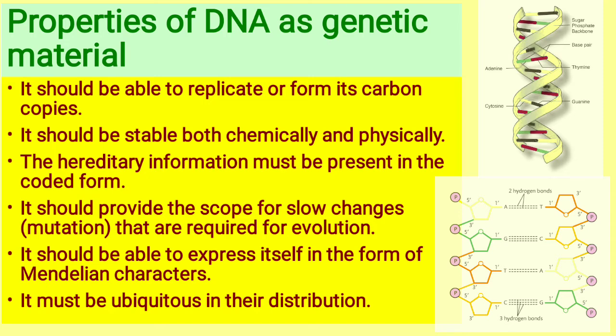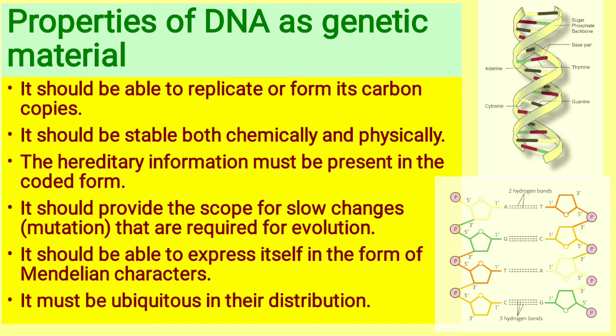Then comes the fourth point, that it should provide the scope for slow changes, that is mutation, that are required for evolution. You have already studied mutation in the last chapter, principles of inheritance. And there you have studied that mutation can take place in different ways.